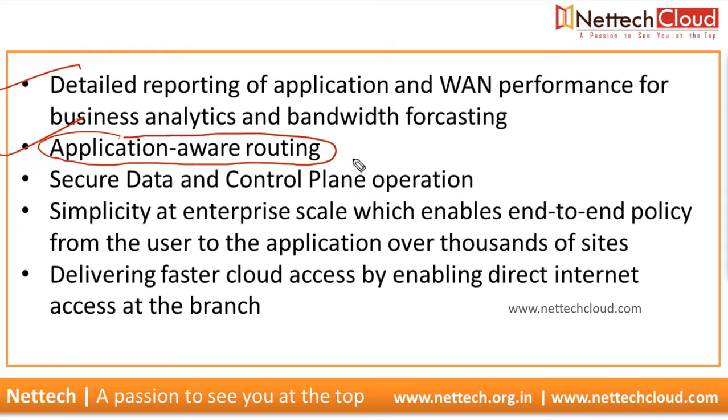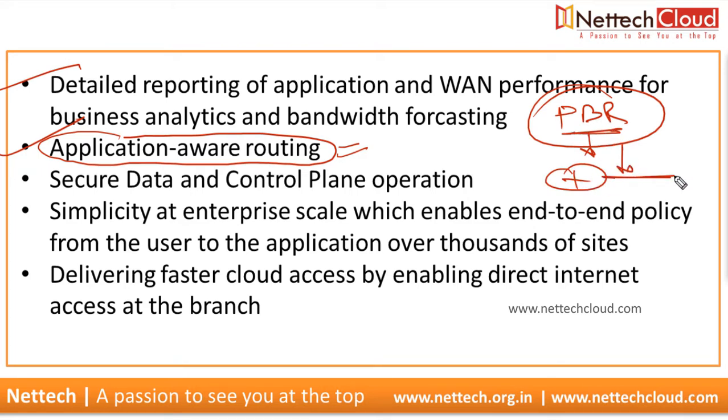Yes, application-aware routing is still different from what we configure on routers, like policy-based routing, PBR. In PBR, we use an access list to match the traffic, and on the basis of that we do the routing. So PBR or the route map is applied to the ingress interface of the router, and then subject to the policy configured in the route map, the path is selected.